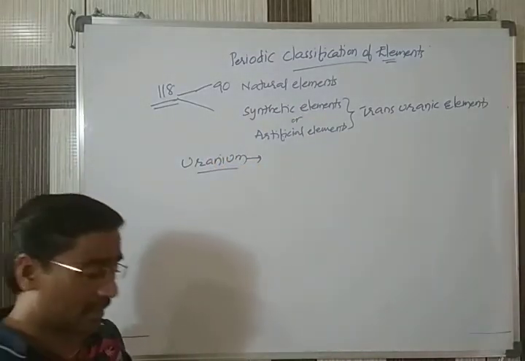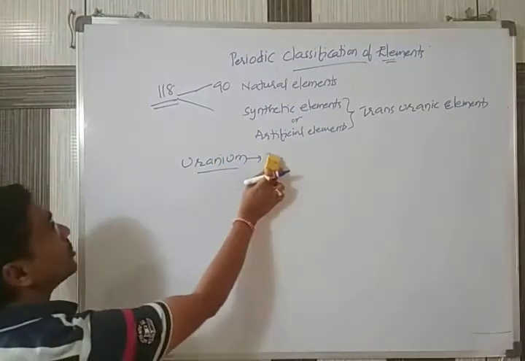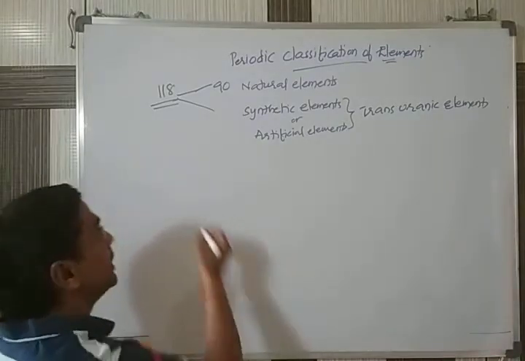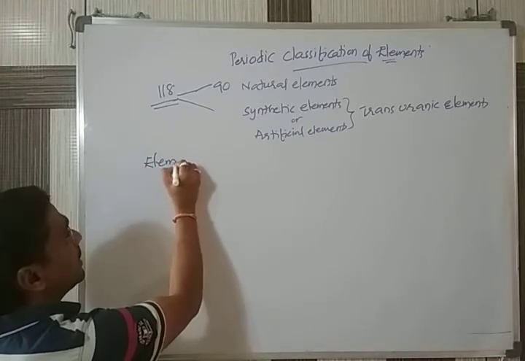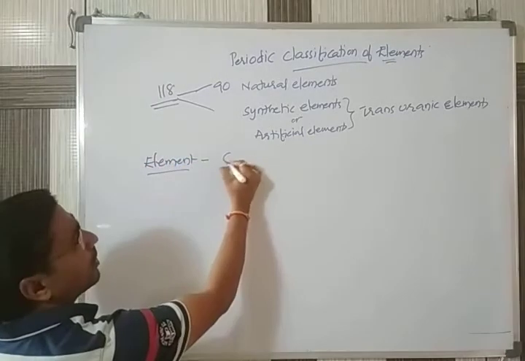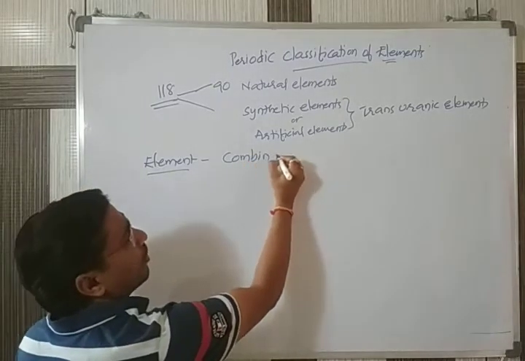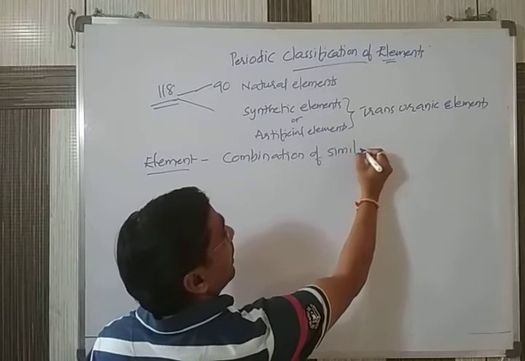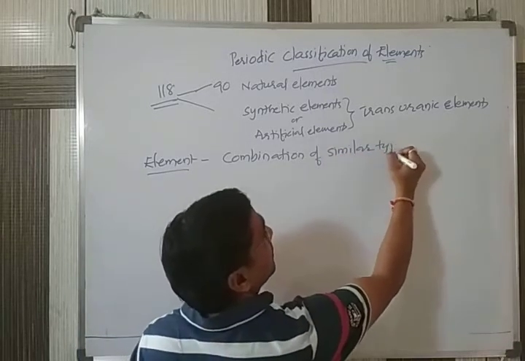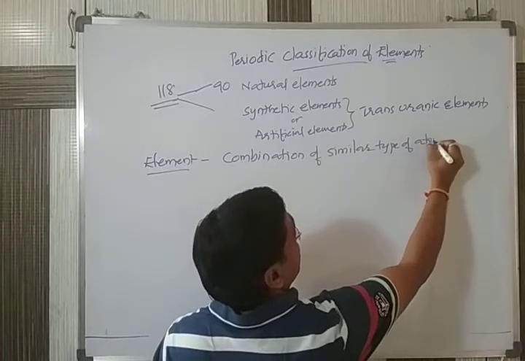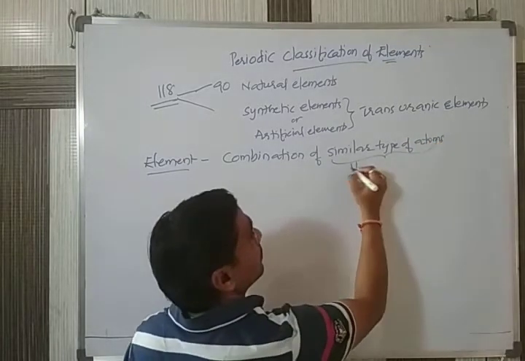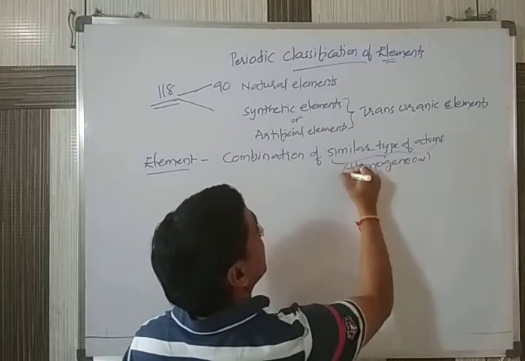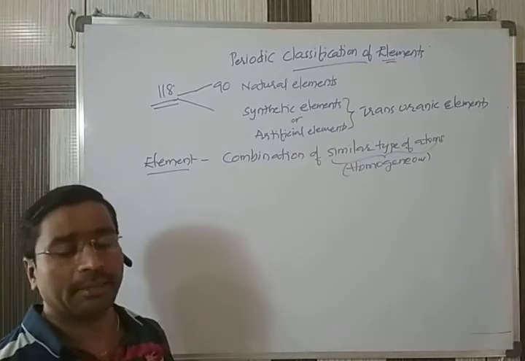So let us discuss a little bit of the history of these elements. Actually, what is an element? What is called an element? An element is formed by the combination of similar type of atoms, which are also called homogeneous atoms. They combine and form what is called an element.